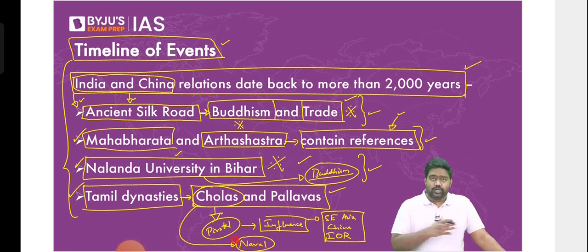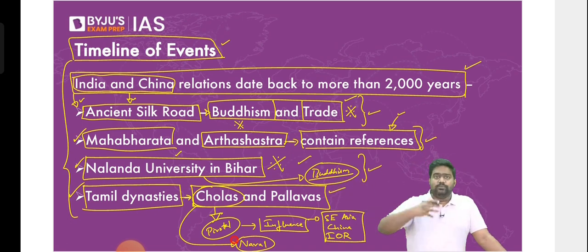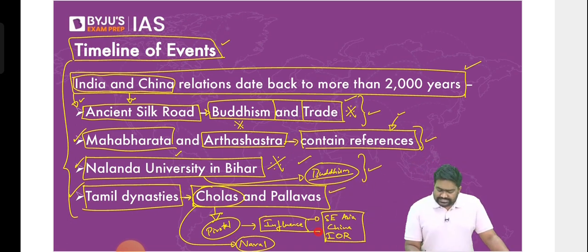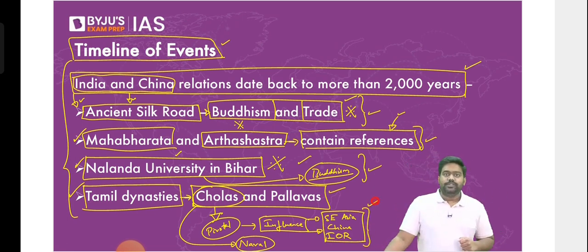They had established their naval supremacy all across the Indian Ocean, stretching from Maldives to Sri Lanka, going all the way till Singapore and Indonesia. These entire waters were dominated by the Cholas at one point of time, and they had clearly extended their military, economic, and cultural influence across Southeast Asia, stretching up till China and across the Indian Ocean region. Now, this is quite phenomenal, considering the time, the era, the technology of those days.